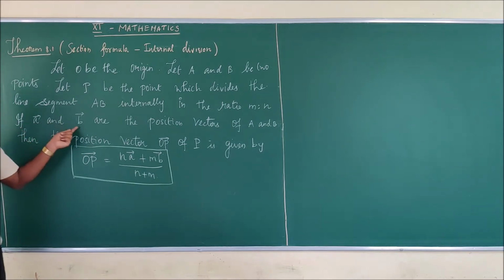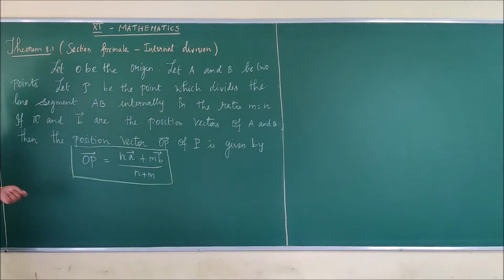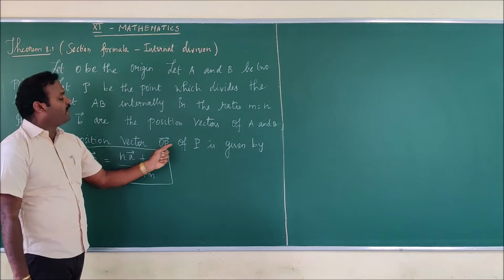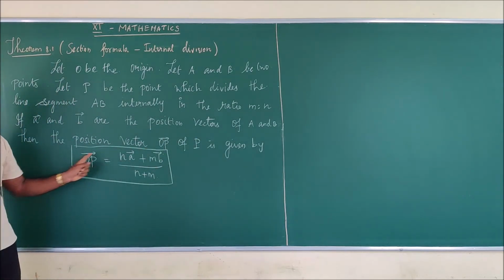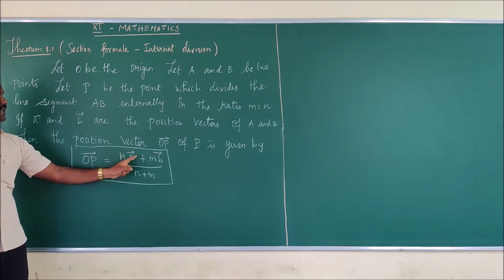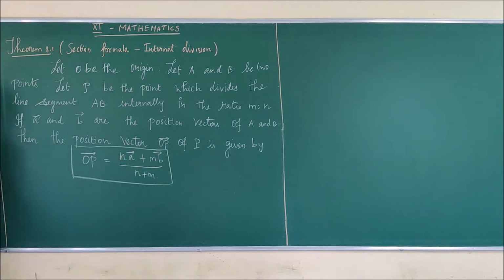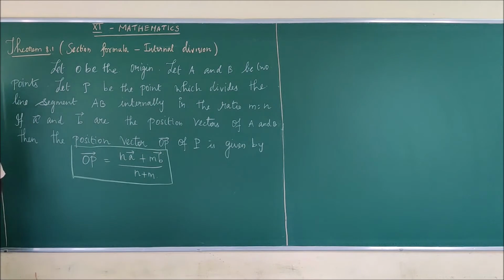If A vector and B vector are the position vectors of A and B, then the position vector OP vector of P is given by OP vector is equal to n into A vector plus m into B vector divided by n plus m. This is the statement of section formula, internal division.